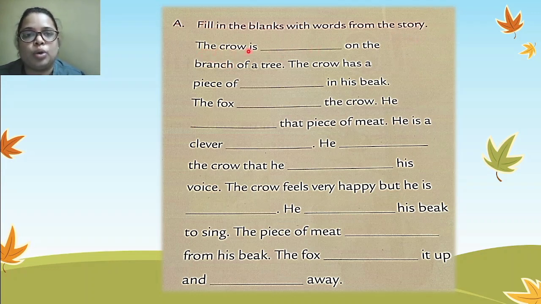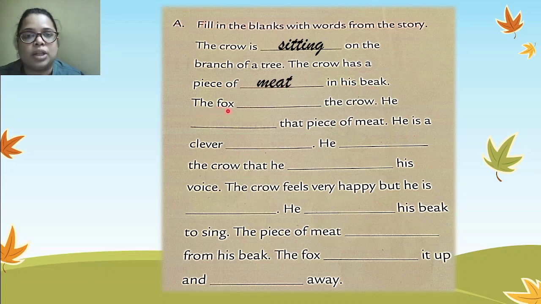Now, the crow is dash on the branch of a tree. So what is the crow doing on the branch of the tree? Sitting. So you will write down there sitting, S-I-T-T-I-N-G. The crow is sitting on the branch of a tree. Next, the crow has a piece of dash in his beak. So what does the crow have in his beak? A piece of meat. Very good. Write down the meat, M-E-A-T. The crow has a piece of meat in his beak.